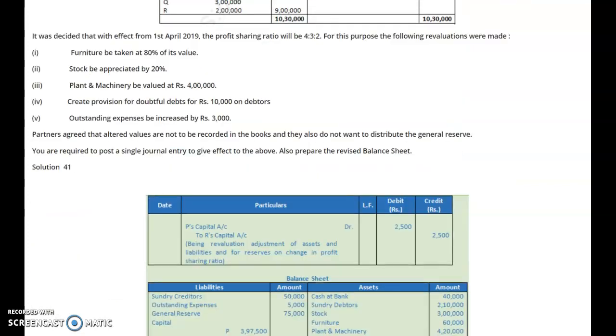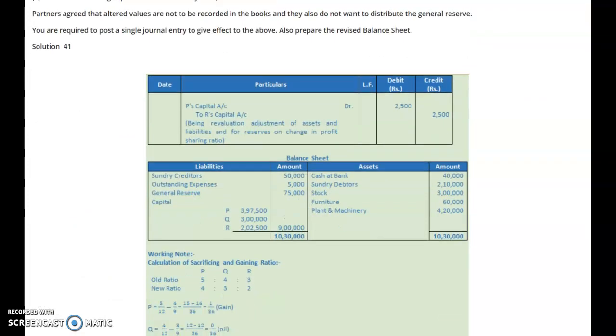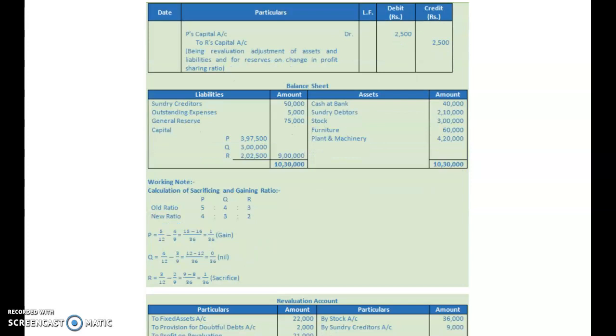For that purpose, what we have to do is find out, first of all, the gaining and sacrificing ratio. See here, their old ratio is given as 5:4:3, and the new ratio is given as 4:3:2. If you check it out, Q has the same position as per the old ratio and as per the new ratio. Q has the same position.